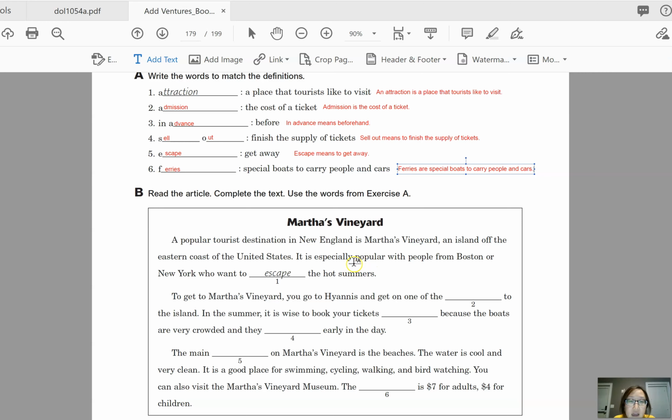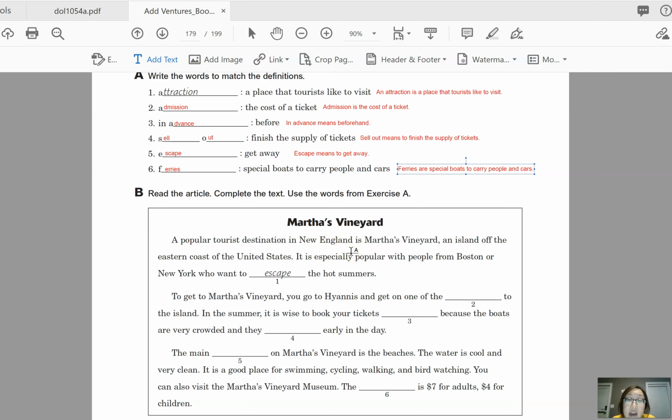And as you know, England colonized parts of America, and the first places where they built colonies were in the northeastern part of what is now the United States. So we call that area New England.